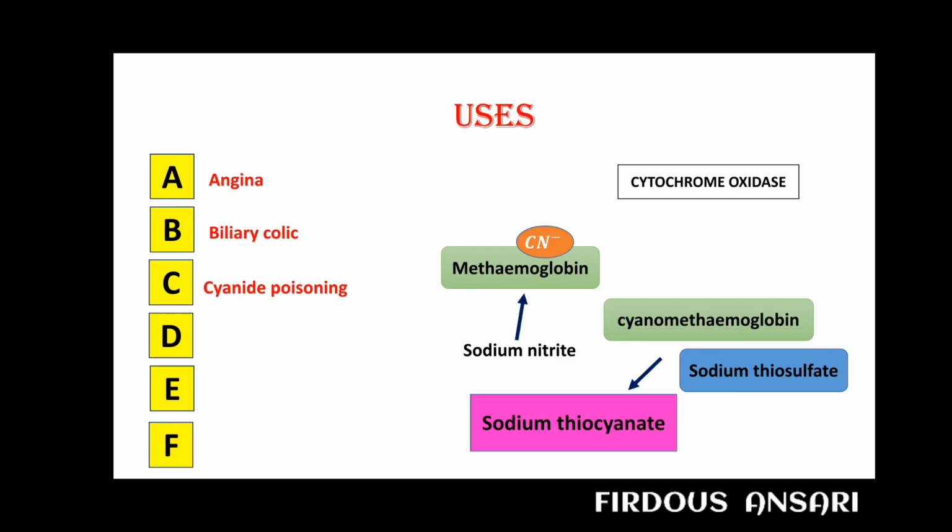Now another one is D. D is for myocardial infarction. See, D means dil ka daura, and dil ka daura in English is nothing but myocardial infarction. Nitrates are frequently used during evolving myocardial infarction with the aim of relieving chest pain, pulmonary congestion, and limiting the area of necrosis, obviously by reducing preload. Okay, so this is how it can be used in the treatment of myocardial infarction.